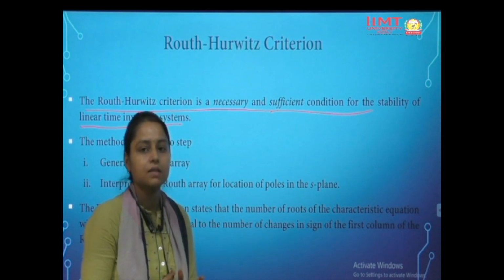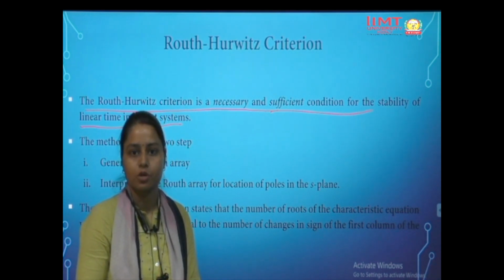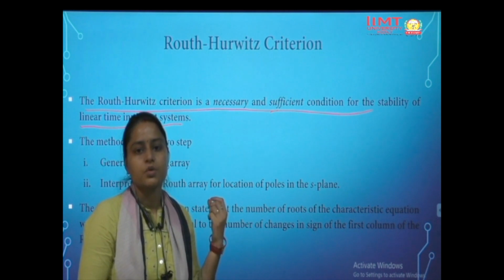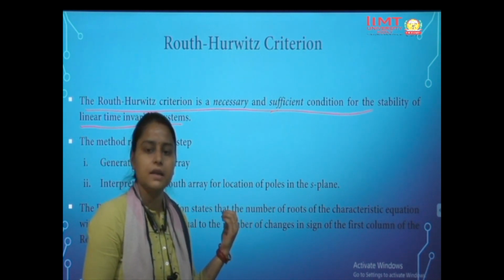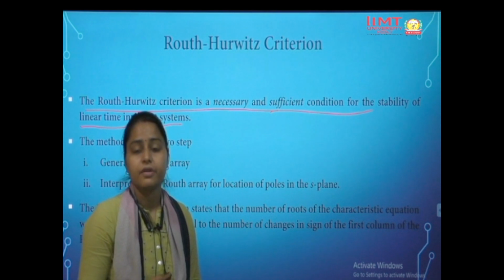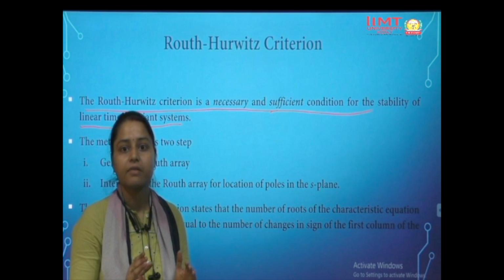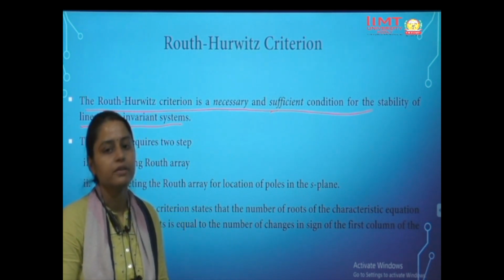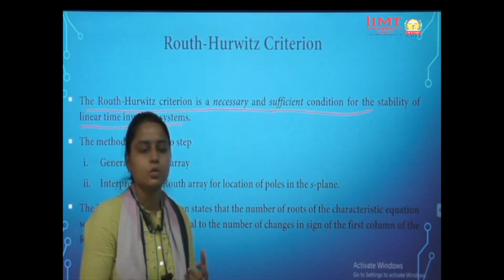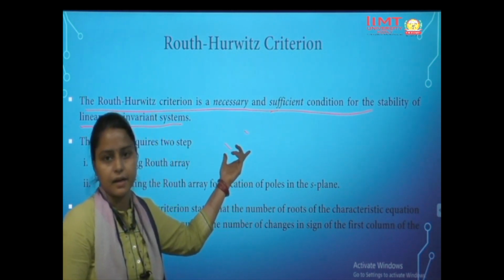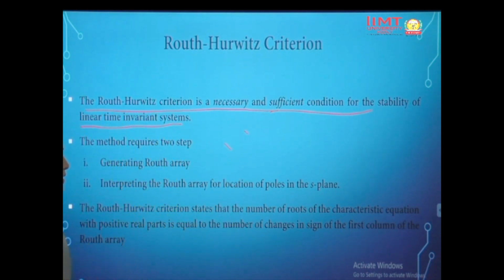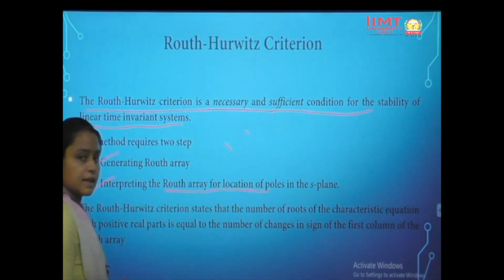For a complex system we cannot easily calculate the poles of the system. So we need some criteria to check whether all the poles of the system are lying in the left hand side or right hand side. If we have a second degree or third degree polynomial, we can calculate the poles, but if we have 7th, 8th, or 9th degree polynomials, we cannot calculate the poles manually. So we can use this criteria to determine the stability of the system. Here we have two steps in this method. First is to generate a Routh array, and second is to interpret the Routh array for the location of poles in the s plane.